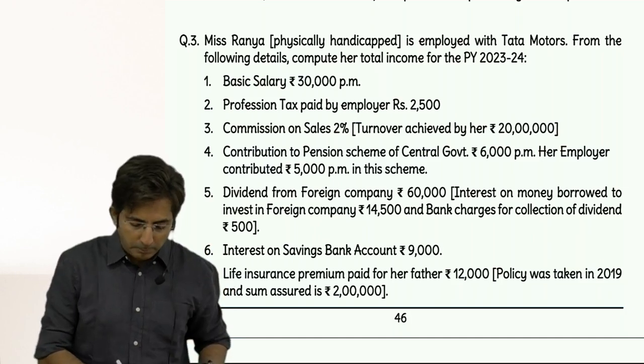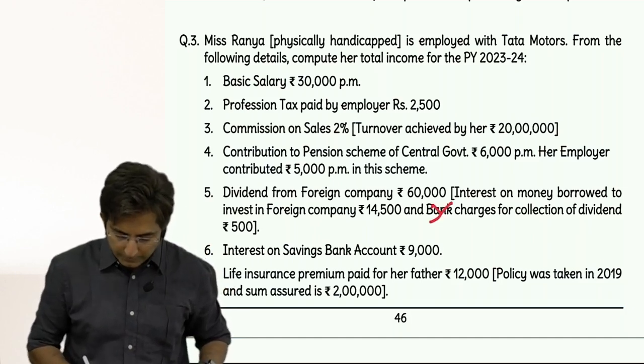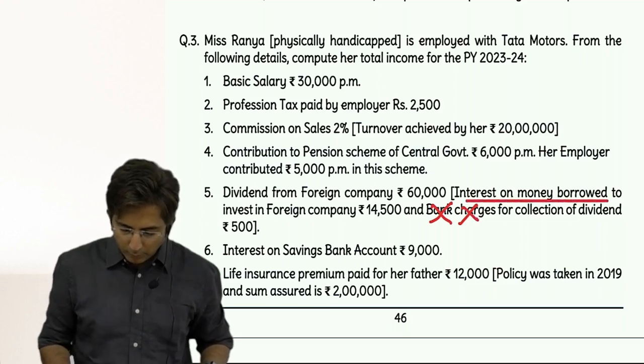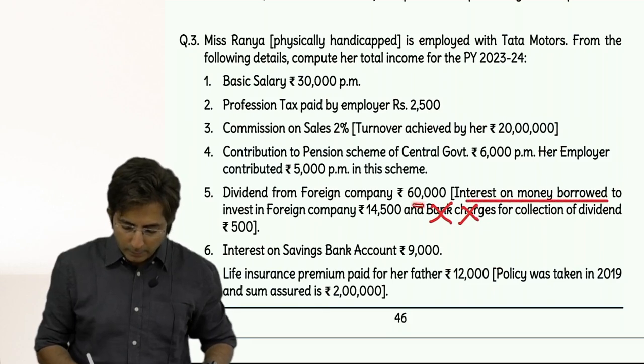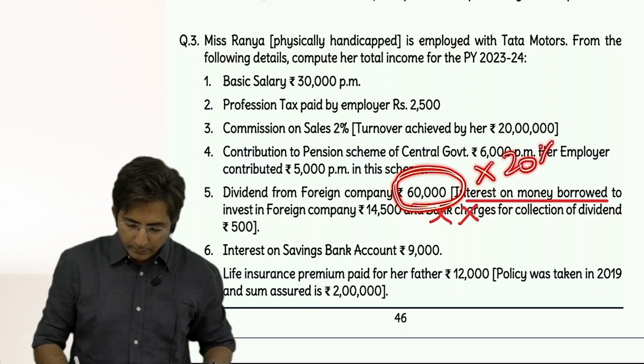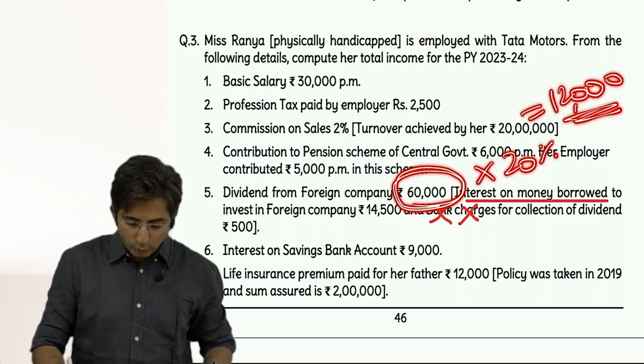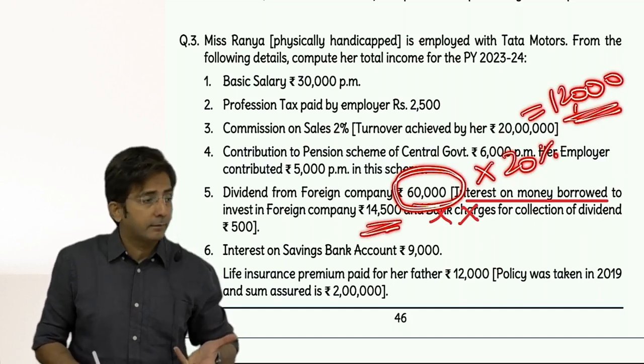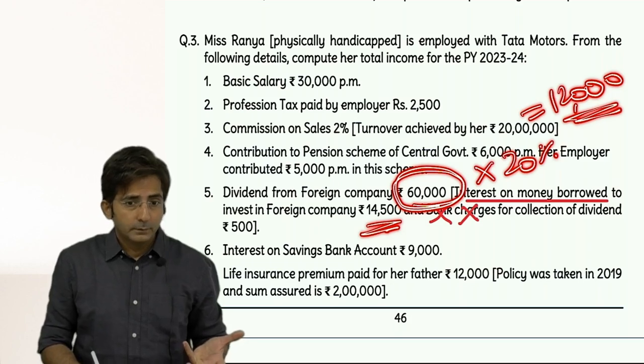So see, firstly bank charges I will put a cross mark, it's not allowed. I will consider only interest on money borrowed. And here also maximum how much? 20% of your dividend income, which is how much? 12,000. But our actual expense is how much? 14,500. So you cannot take 14,500, you will take 12,000.